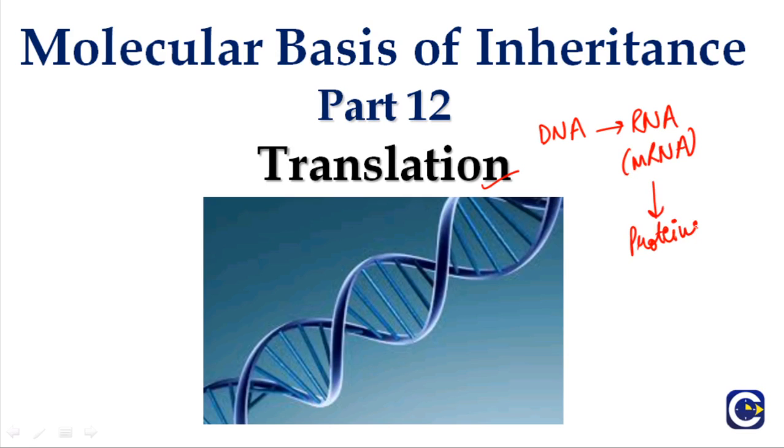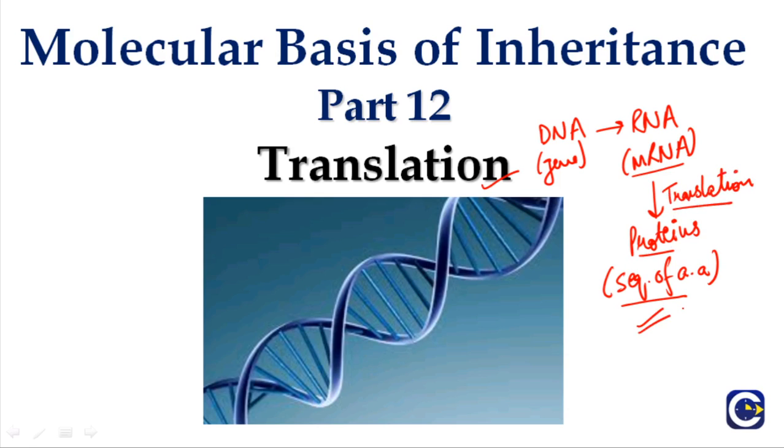And what are proteins? Proteins are a sequence of amino acids. It is by the sequence of amino acids that form proteins that the gene on the DNA is expressed. So the physical characteristics that we see are because of these proteins. The process of conversion of mRNA into proteins is called translation. So this is what we are going to discuss in this particular video, and we'll also discuss the questions that can arrive in the NEET examination as we progress through the video.